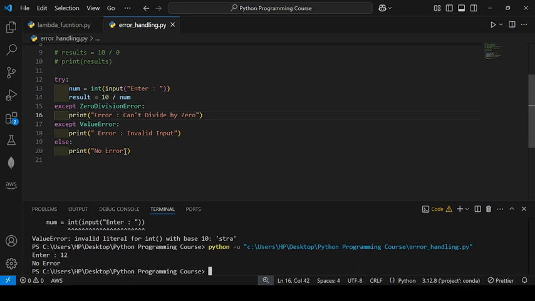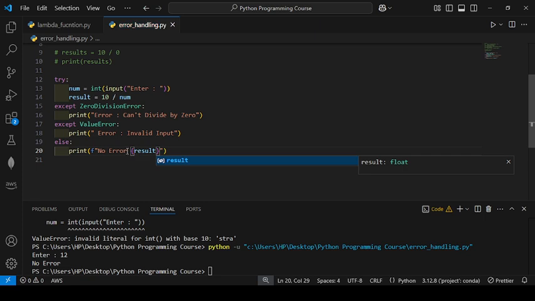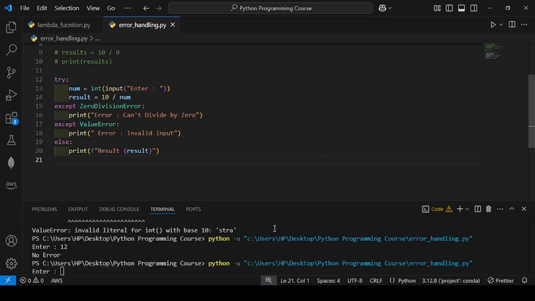Okay, yeah, I can write here an f-string with result. So the else block will only execute when there is no error. I will run again.